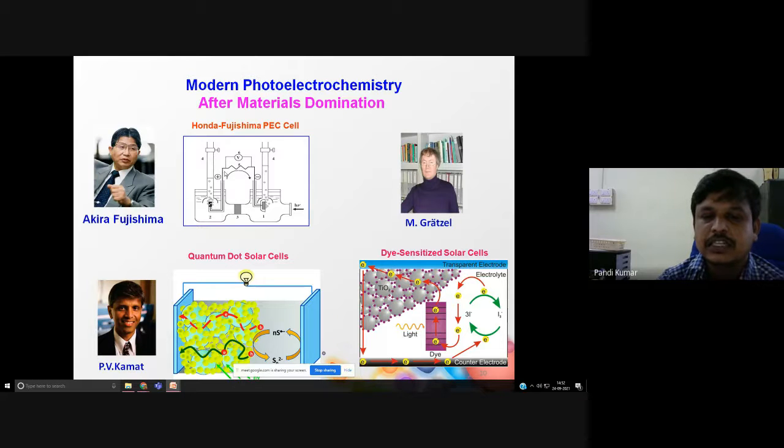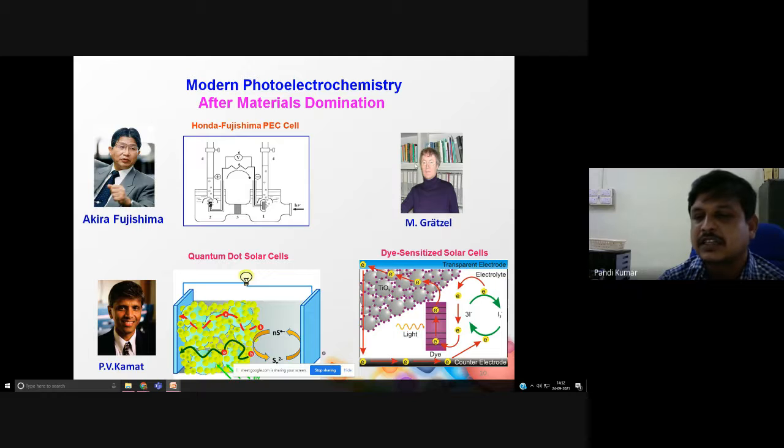Then these two electrodes are connected through the circuit. Upon illumination of light, this semiconductor will undergo charge separation and it produces oxygen here, and the protons move towards the proton exchange membrane and accept the electron here. Then it produces molecular hydrogen. So both will be collected through separate burettes. Okay, so this is the Honda-Fujishima cell.